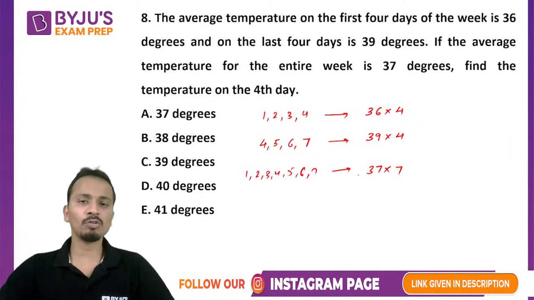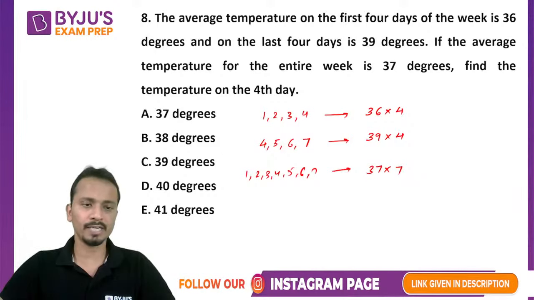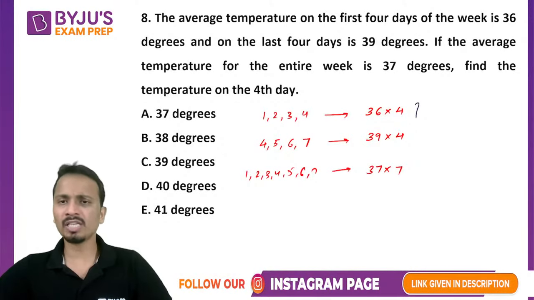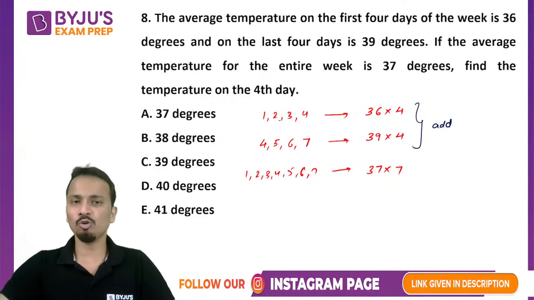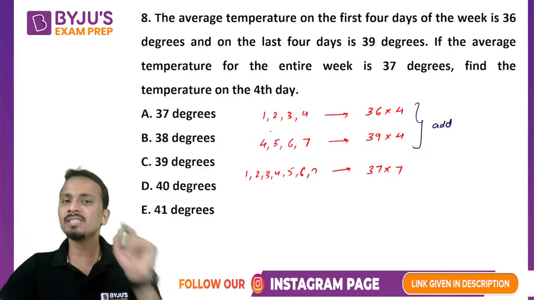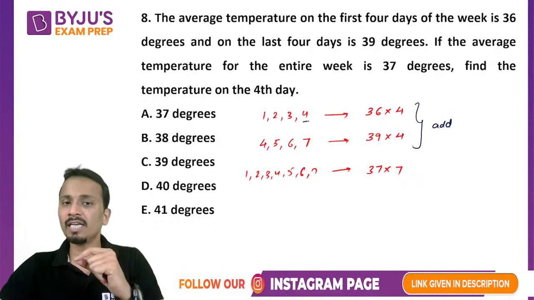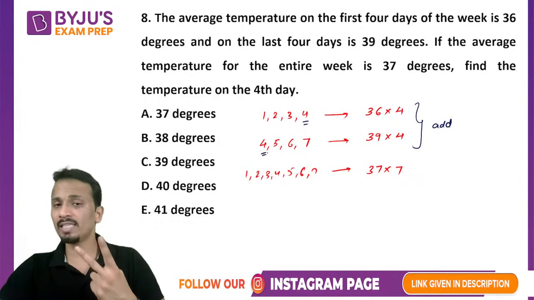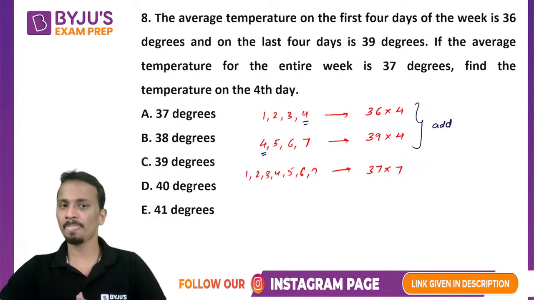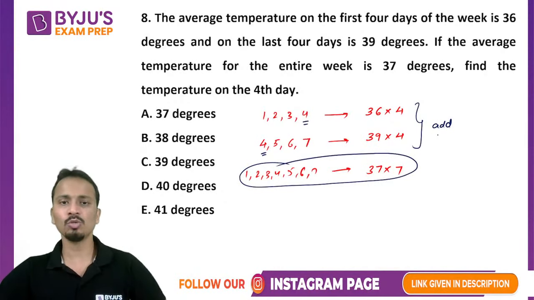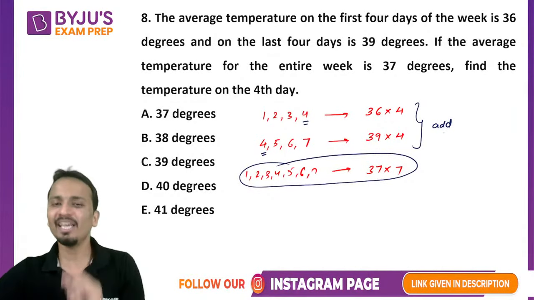Now we have to find out the temperature of the 4th day. Now what we can do is add these two. If I add these two equations, it will contain the days 1, 2, 3, then 5, 6, 7, but day 4 will be considered twice. All right. So day 4 will be considered twice, and if I subtract the third equation from the sum of the first two, I'll be left with only day 4.